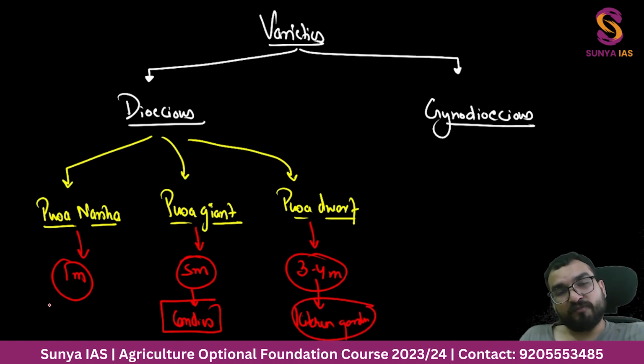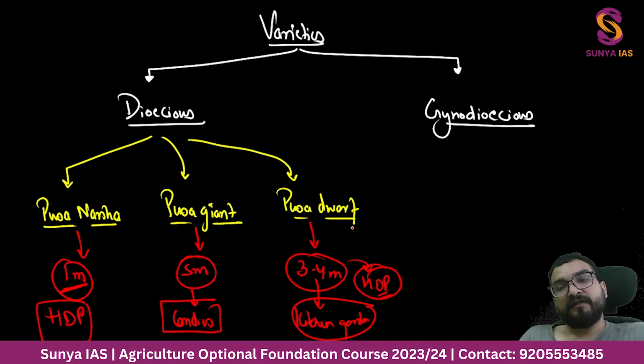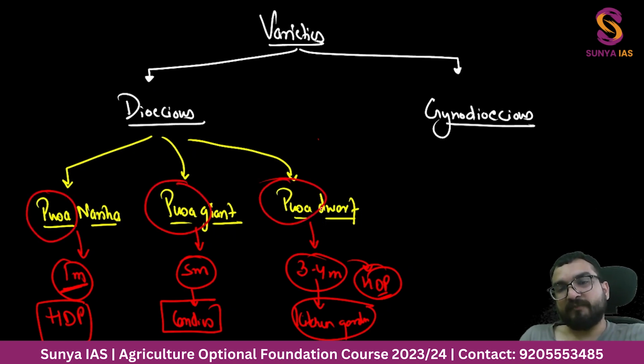Over here, this Pusa Nanna is utilized for high density planting. When height is smaller, more and more plants can come. Pusa Dwarf is also utilized for high density planting. High density planting means basically the number of plants in each row will be more, right? You understand that in dioecious, we have this Pusa variety, okay? Pusa Giant, Pusa Nanna, Pusa Dwarf.